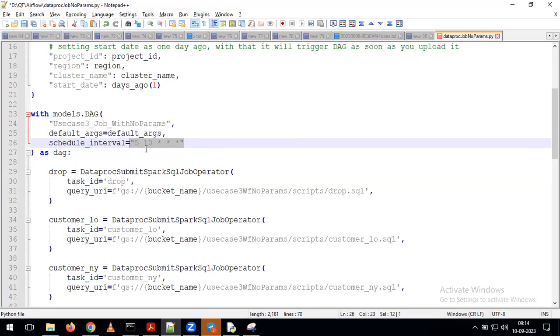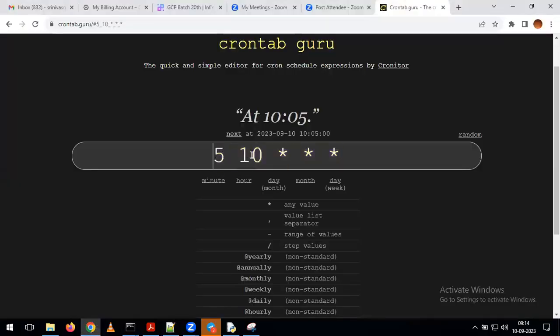Whenever you want to trigger the job at a particular interval of time within the day, we need to define the cron expression. As part of defining the cron expression, we need to give a total of 5 star values. Out of these 5 stars, the first star is representing minute, the second is representing hour, the next is representing day of the month, the next is representing month value, and the next is representing day of the week only. By using all these values we can define the cron expression. For example, my requirement is every month on day 1, I want to trigger the job at 10:05 a.m.